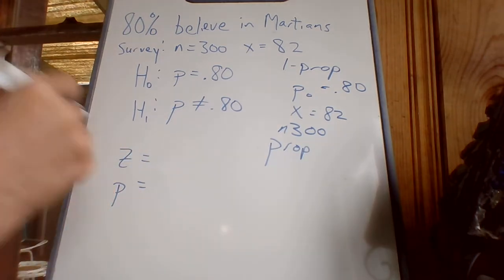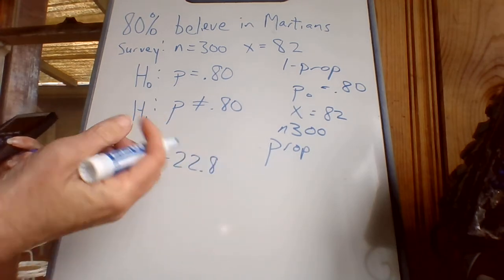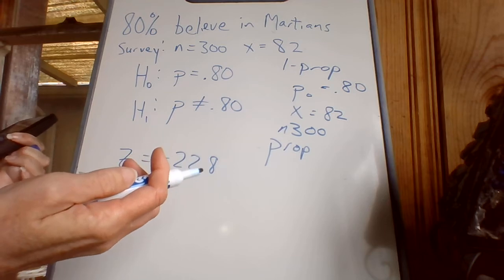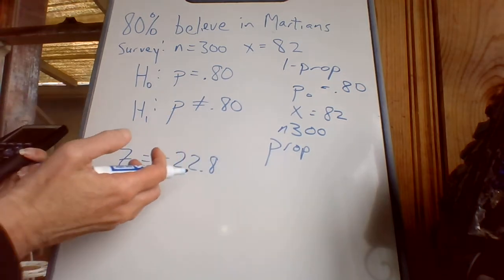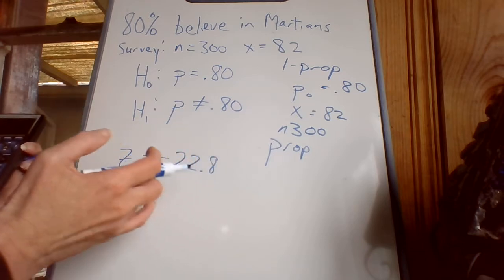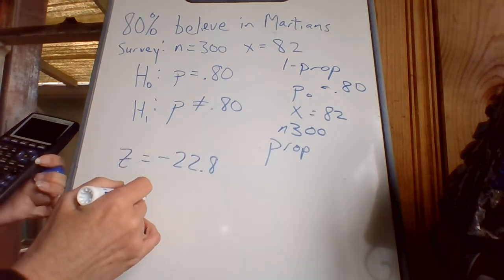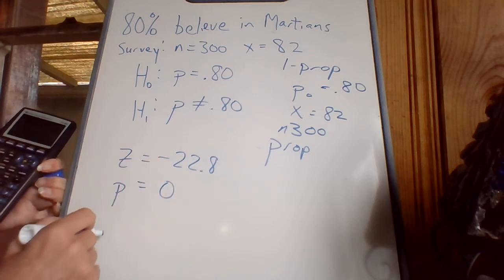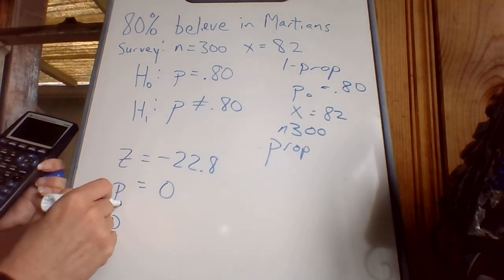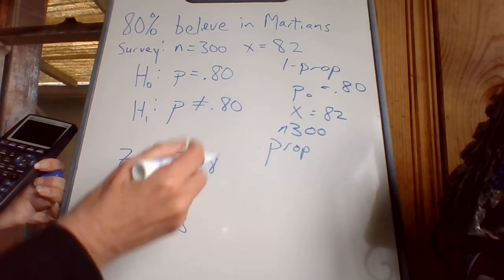And it starts to give me some answers. It says Z is negative 22.8. Now that's like a Z, like when people have a Z value, it's got to be pretty weird. Z's are supposed to be between like -2 and +2, and anything outside that is unusual. So I'm looking at something that's really unusual there. And P is 0. And P with 3 little pixels on top of it is 0.27333.